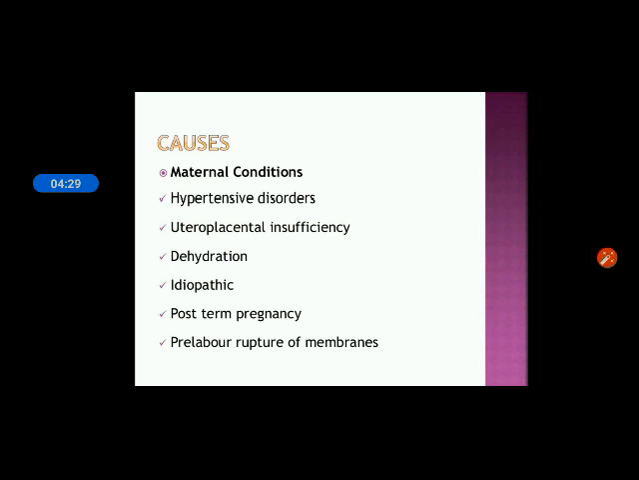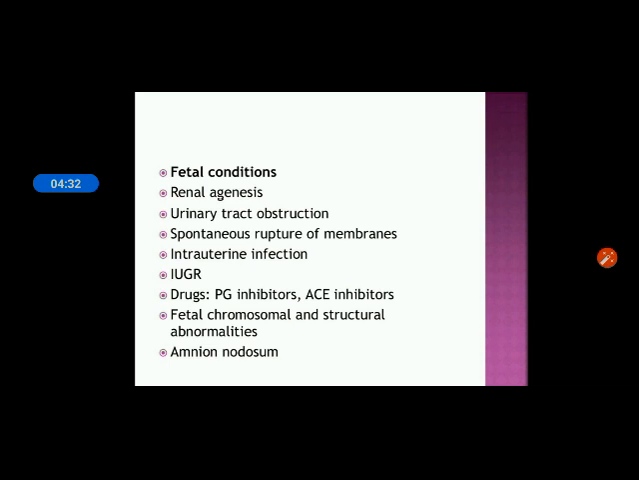So these all are the maternal condition causes. The next is fetal conditions. In the fetal, first is renal agenesis. Renal agenesis means the missing of one or both kidneys. If one or both kidneys are missing in the fetus, it will interfere with the production of urine, that is fetal diuresis, so the amniotic fluid level will be decreased. The next is urinary tract obstruction. If there is any urinary tract obstruction in the fetus, it will also inhibit fetal diuresis, so that the amniotic fluid volume will be reduced.